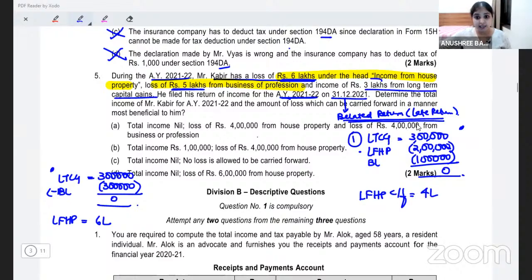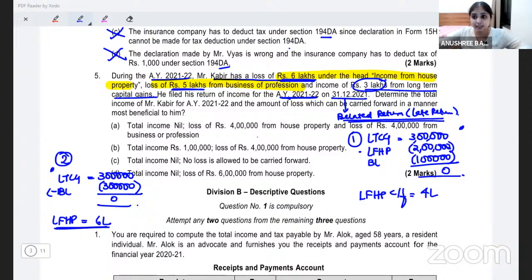Business loss, I actually have 3 lakhs, but I cannot carry it forward because I did not file my income tax return on time. If you look at the second option, yes, my business loss I am adjusting first. Business loss, I'm still left with 2 lakhs, but I cannot carry that forward because of the late return. But loss from house property, the full 6 lakhs, I will carry forward. Come on, tell me, out of these two options, which option would you pick?